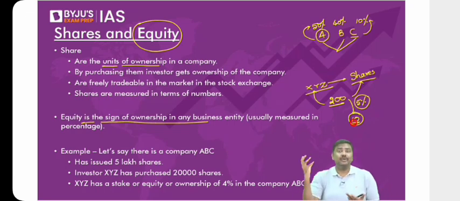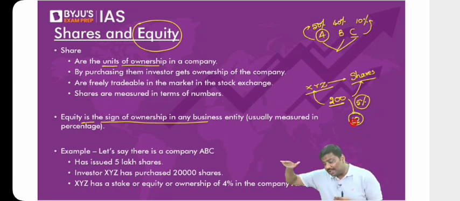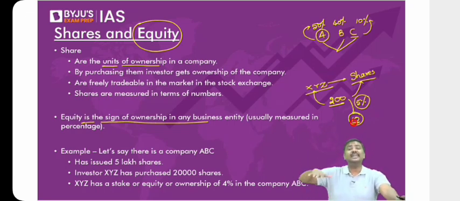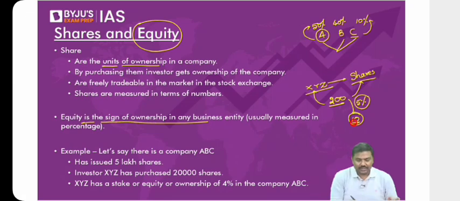Whereas whenever you talk about equity, it is represented as a percentage of total number of shares. Is it okay? Equity is a percentage of total number of shares. In this example, the company has issued totally 200 shares. You have purchased 10 shares out of it. So your equity will be 5%. I've given you one more example. Have a look at it.